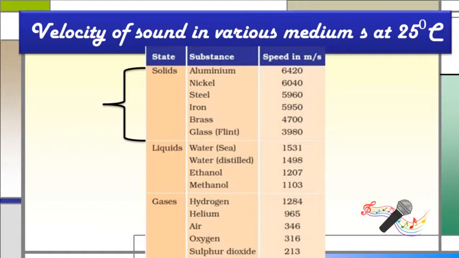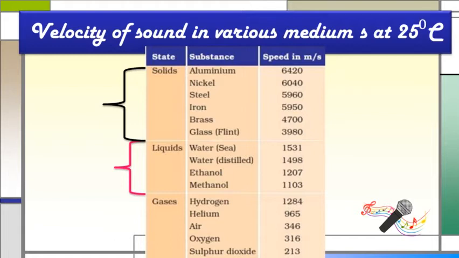20, and this speed decreases as it reaches the glass medium. Now the next state is liquid, which I have marked with the pink bracket. In liquid, a total of 4 mediums are given: seawater, distilled water, which is nothing but pure water, and ethanol and methanol. These two are alcoholic mediums.